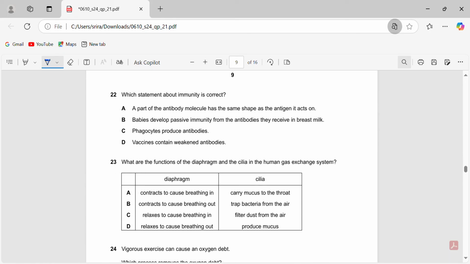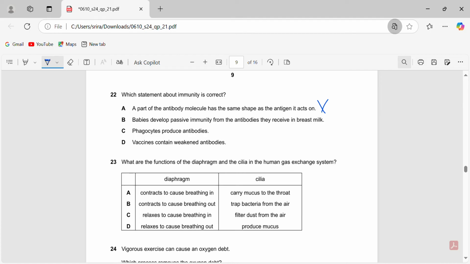Which statement about immunity is correct? A part of the antibody molecule has the same shape as the antigen it acts on. No, that is not true. They have complementary shapes, not the same shape.